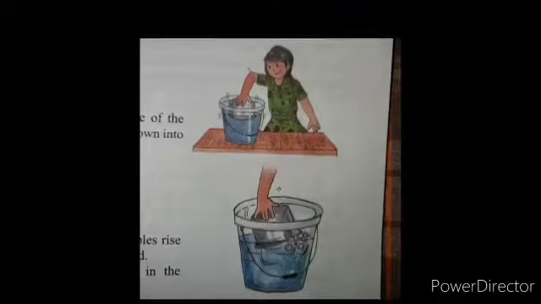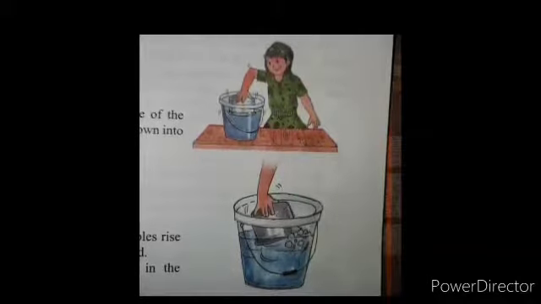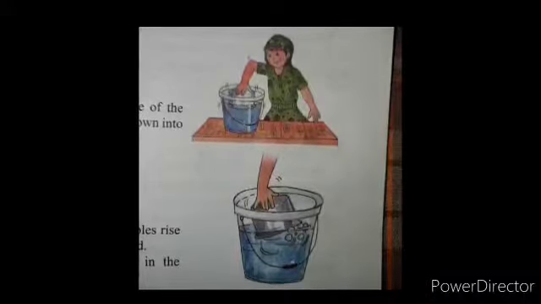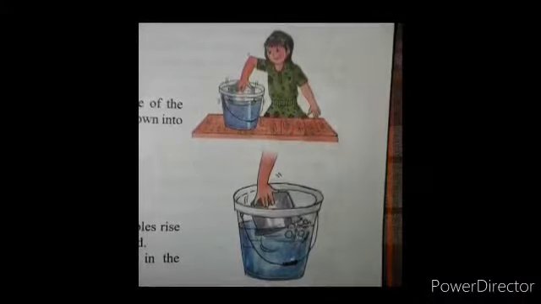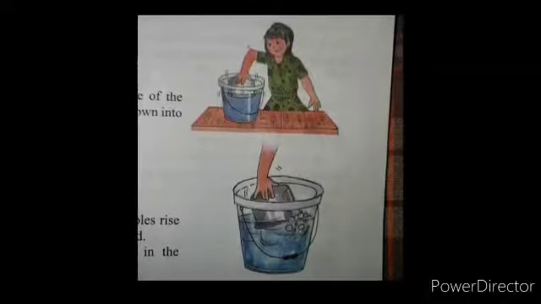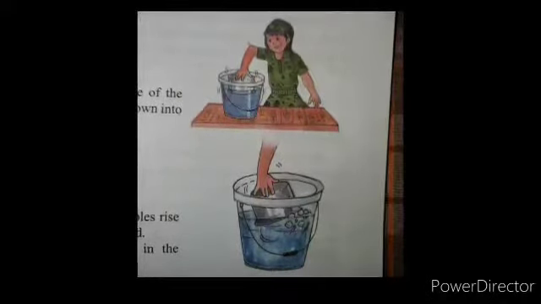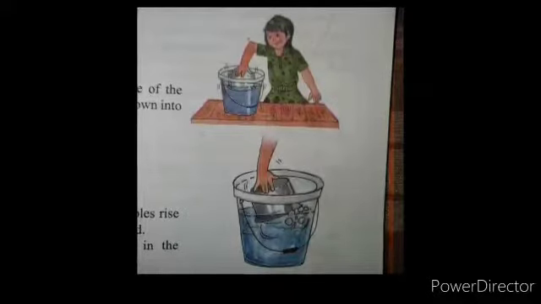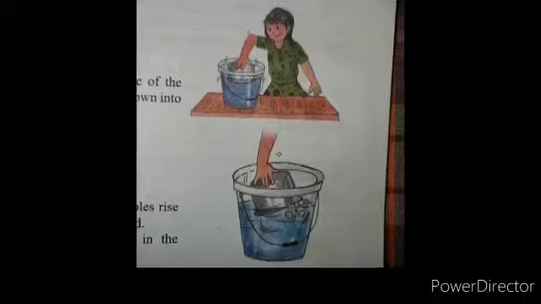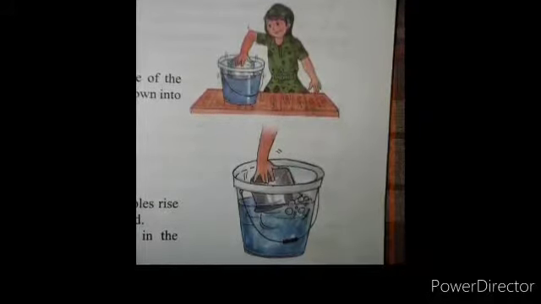It means that there was air even in the container that appeared to be empty. So this small experiment tells us that air is present everywhere. There is air all around us. It is present even in the places that appear to be empty. This brings us to the concept of the atmosphere.